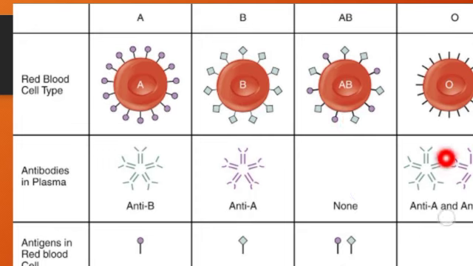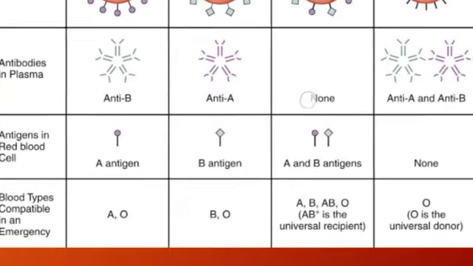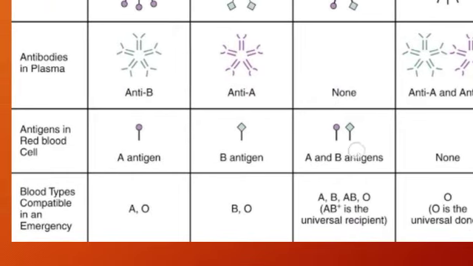Okay, so in this case what happens? Blood group O is the universal donor. It can donate blood to A, to B, to AB, and to O also, but it cannot receive blood from any of these three blood groups. It can only receive blood from its own group, its own type. Understood? So these are the antibodies which are produced.